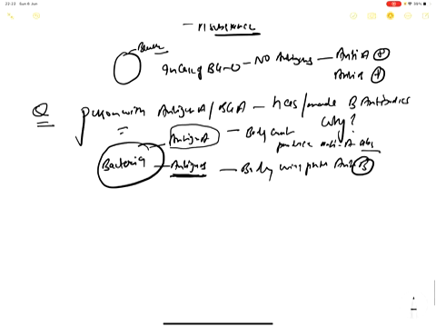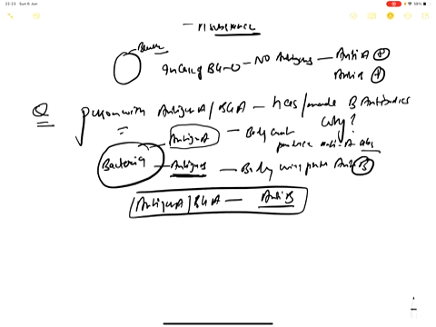So a person having antigen A, or blood group A, will produce anti-B antibodies. This clinical correlate will be discussed in more depth when we discuss why a person with blood group A can or cannot receive blood from a person with blood group B. We'll discuss that at that time. That's why a person with blood group A antigen has anti-B antibodies.